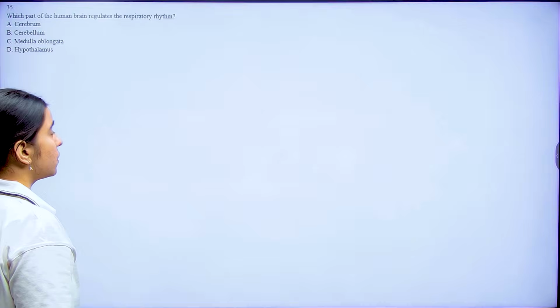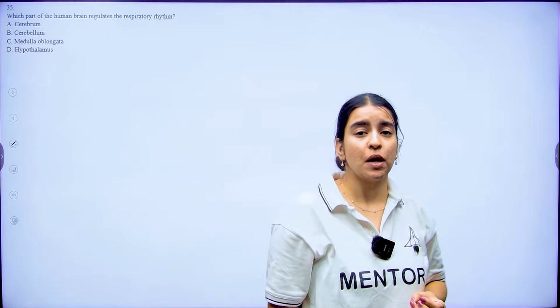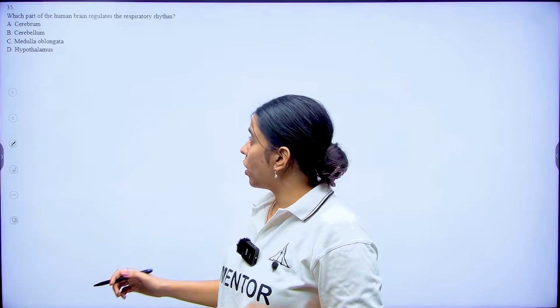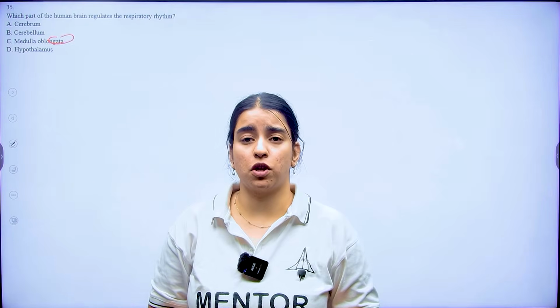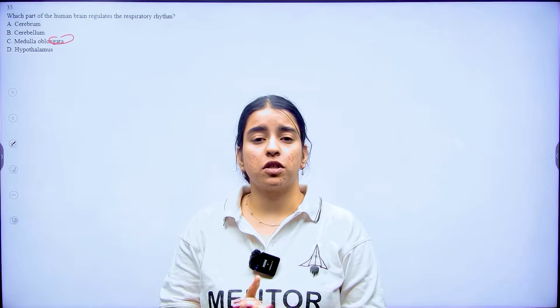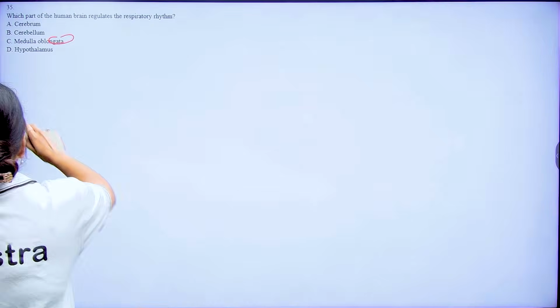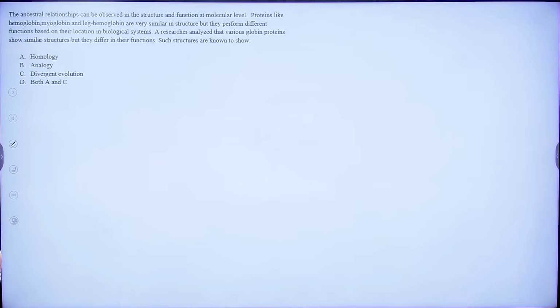Now coming to your 35th question, it says which part of the human brain regulates the respiratory rhythm? We know that medulla oblongata has what? It has your respiratory rhythm center, which is primarily responsible for your respiration, right? Now coming to question number 36.